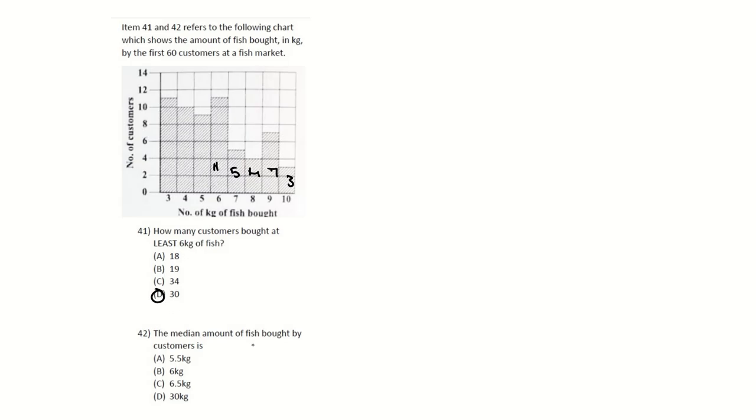The median amount of fish bought by the customers. So we know there are 60 customers. So for your median, we are looking at 60 divided by 2, which is 30. So you're looking at your 30th customer. This here was 11, this here was 10, and this here was 9.